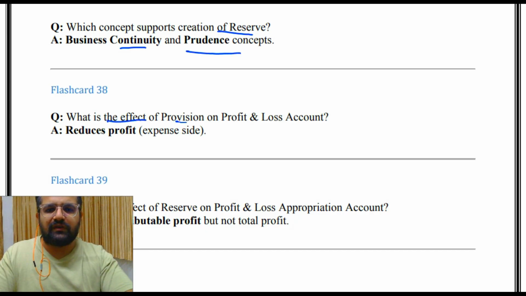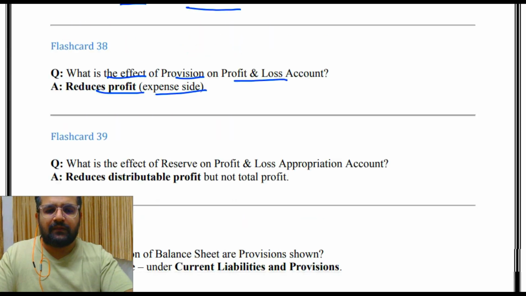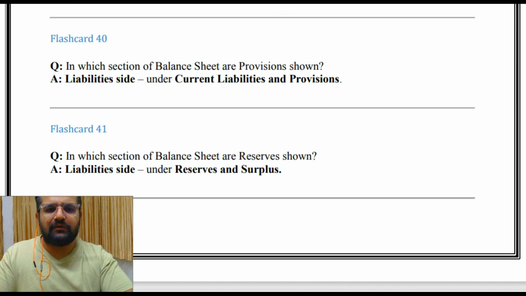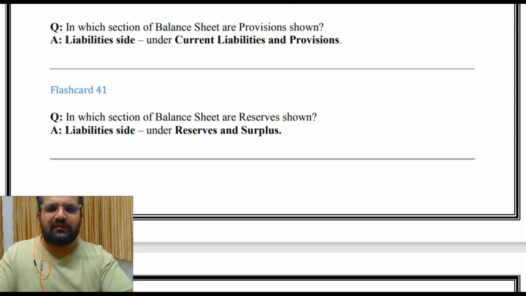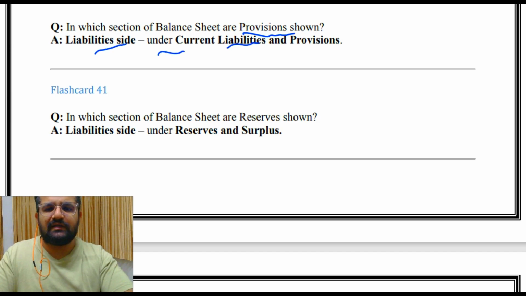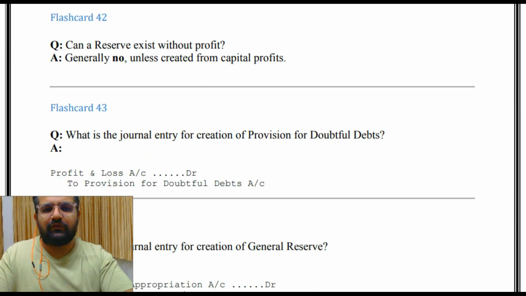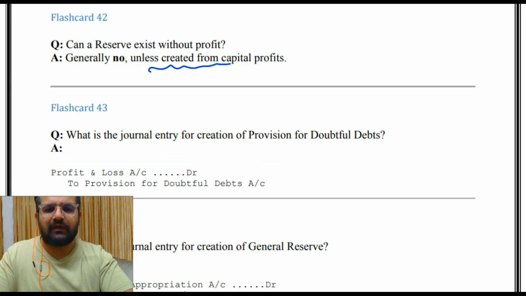What is the effect of provision on profit and loss account? Reduces profit, expense side. Then what is the effect of reserve on profit and loss appropriation account? Reduces distributable profit but not total profit. In which section of balance sheet are provisions shown? Liabilities side under current liabilities and provision. In which section are reserves shown? Liabilities side under reserves and surplus. Can a reserve exist without profit? Generally no, unless created from capital profit.